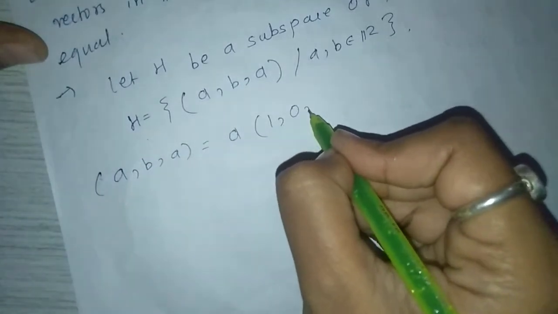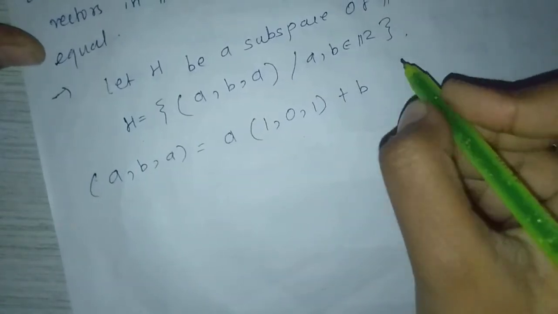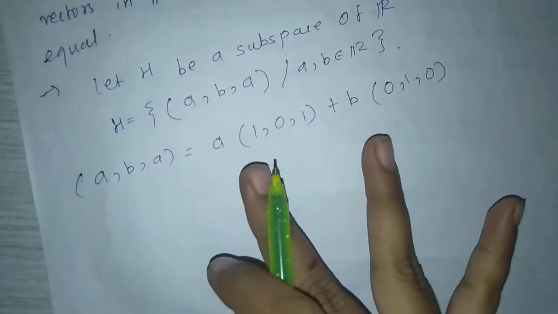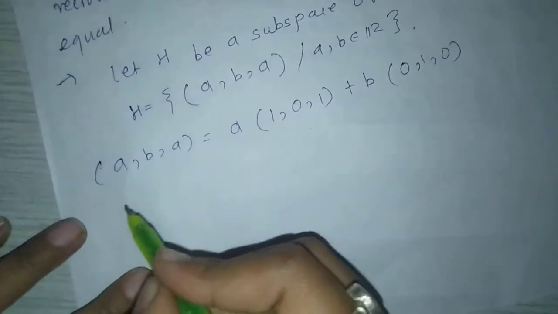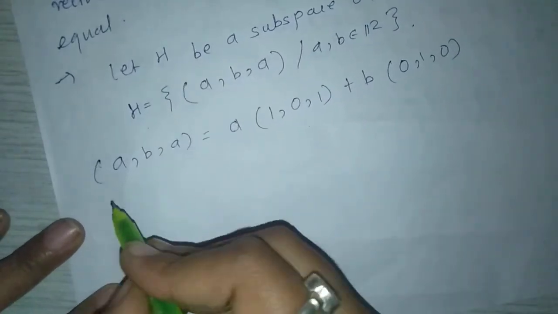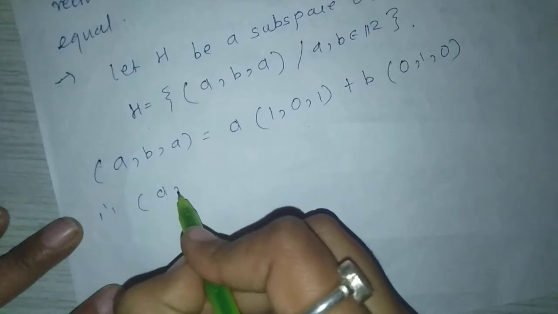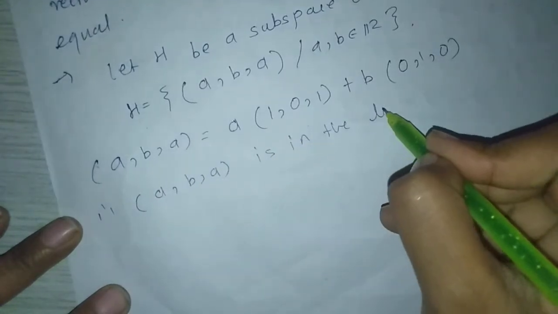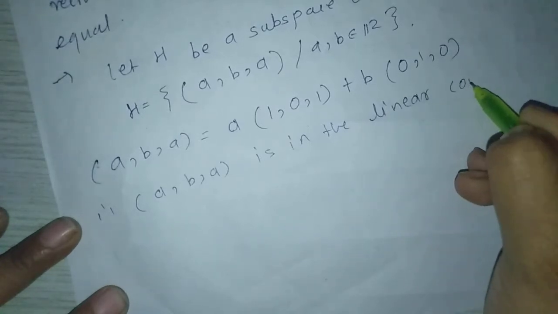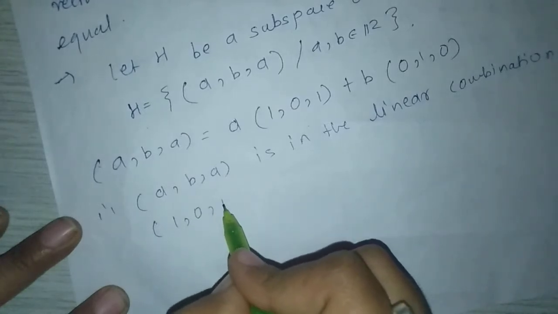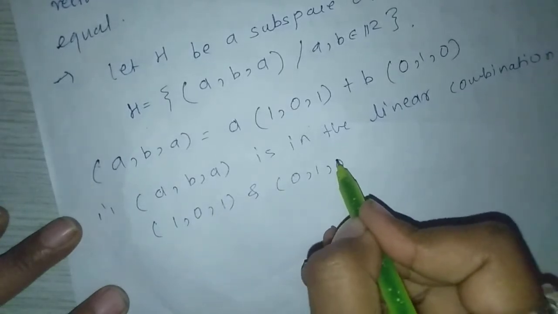Now take an arbitrary element of H, (a, b, a). Take a common, we get (1, 0, 1). Next take b common, we get (0, 1, 0). Now adding these two, we get (a, b, a). So (a, b, a) is a linear combination of (1, 0, 1) and (0, 1, 0).